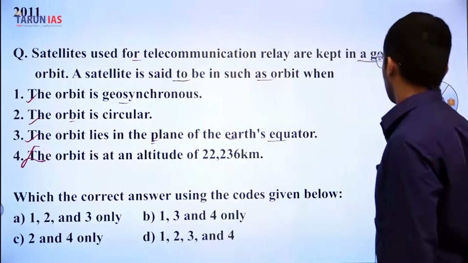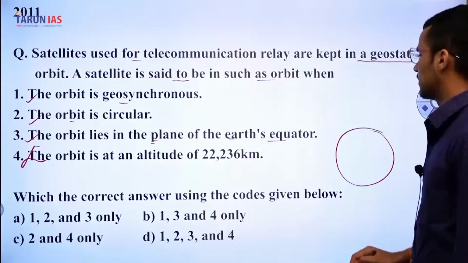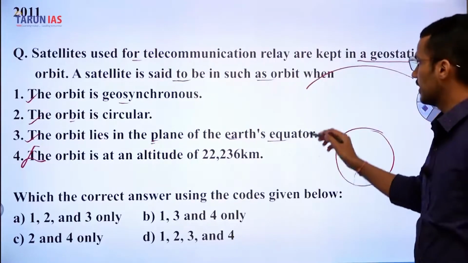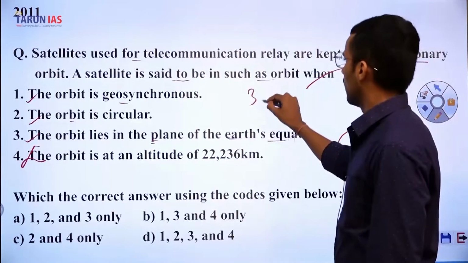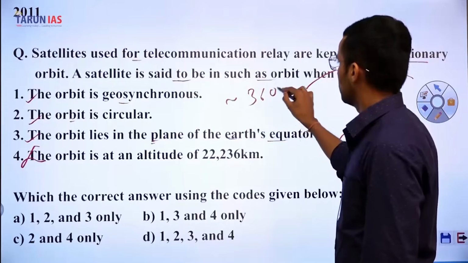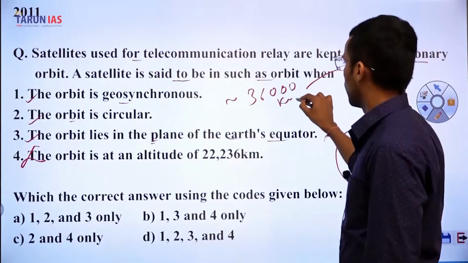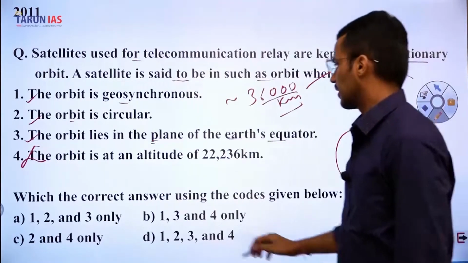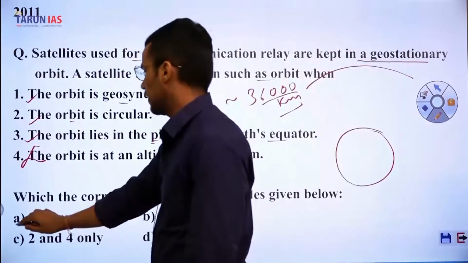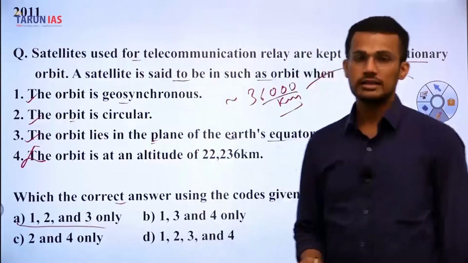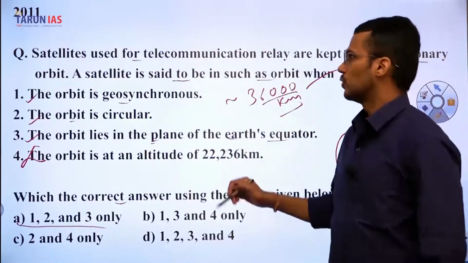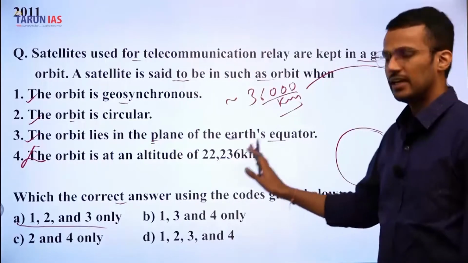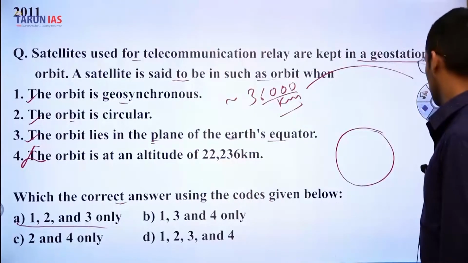Because suppose this is the Earth's surface, then geostationary orbit is at the height of approximately 36,000 kilometers from the Earth's surface. And hence, the correct answer is A, 1, 2 and 3 only. So this question's answer is A, 1, 2 and 3 only.